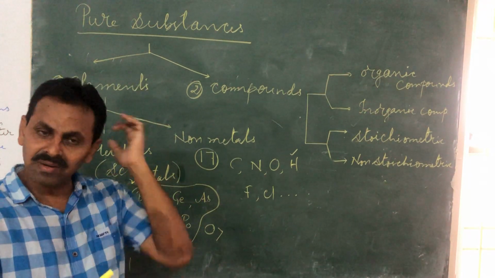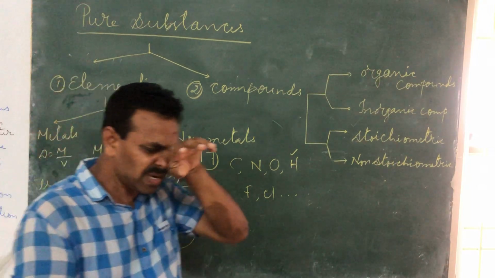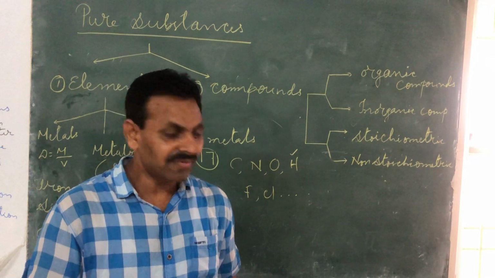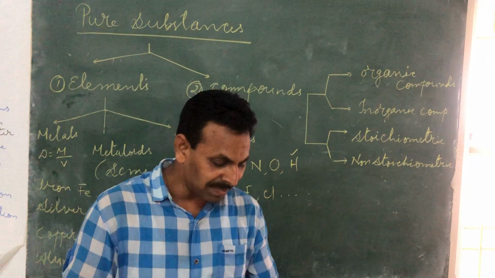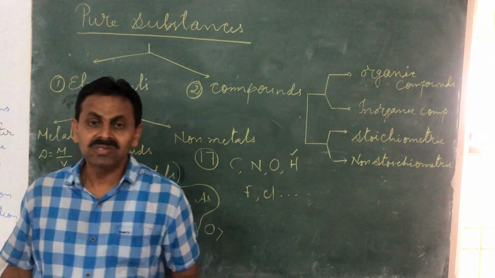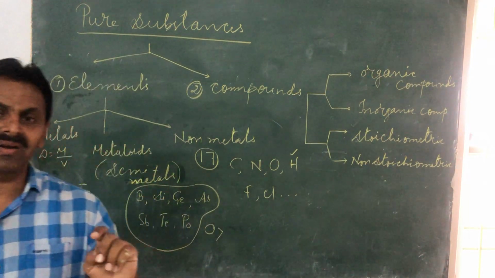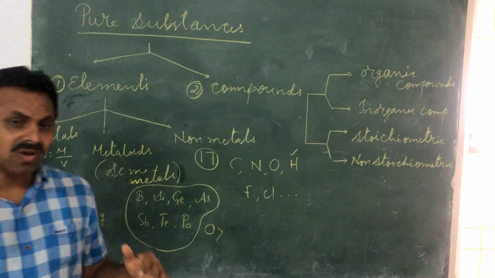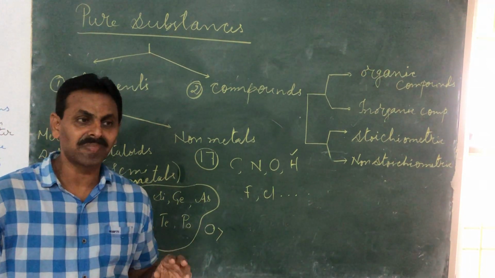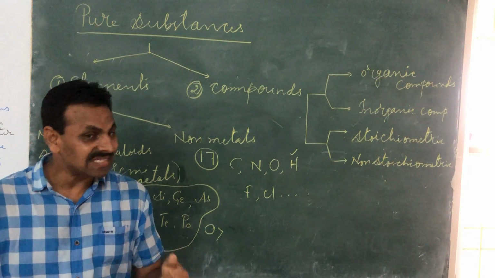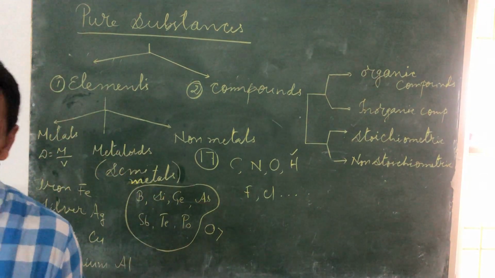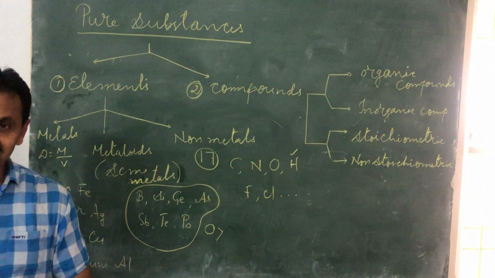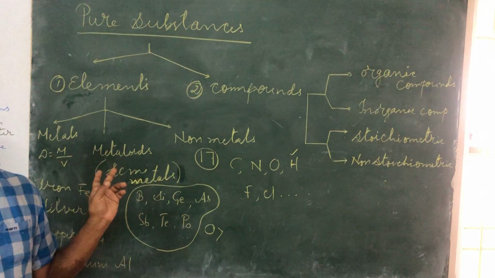This is calcium carbonate, having the carbonate group, which can be easily broken down into pieces. Even wood you can cut into pieces. Paper can be cut into pieces. So non-metallic elements are comparatively less hard. I mean soft, non-sonorous. They don't make noise. Their densities are comparatively less. Their melting and boiling points are also comparatively less if you compare with metals.